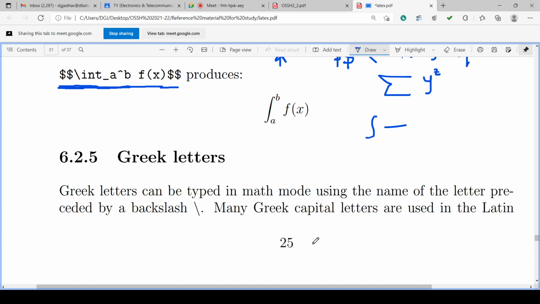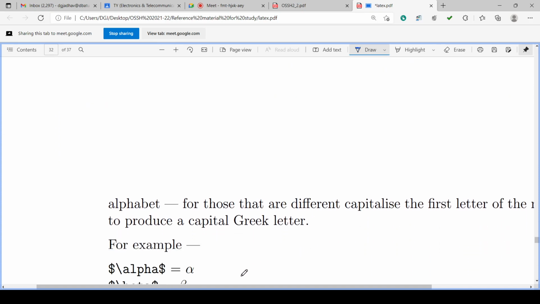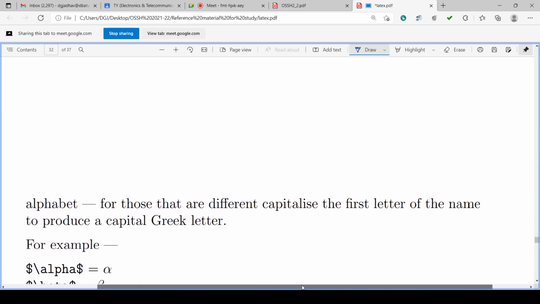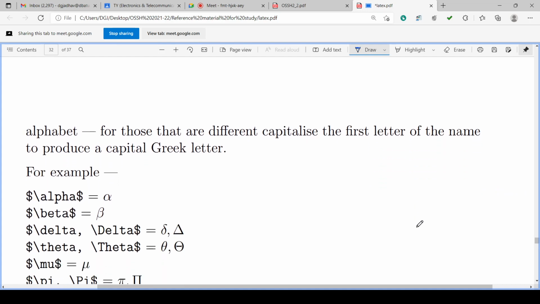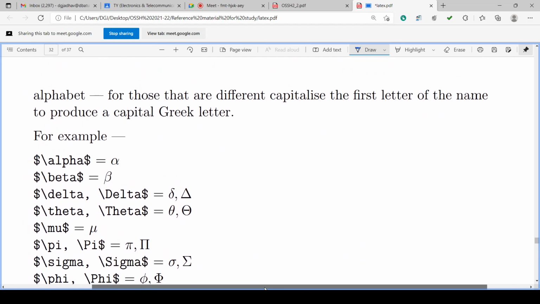Many Greek capital letters are the same as in the Latin alphabet. For those that are different, capitalize the first letter of the name to produce the capital Greek letter. So if the first letter of the word is in small case, then it is a small case letter.